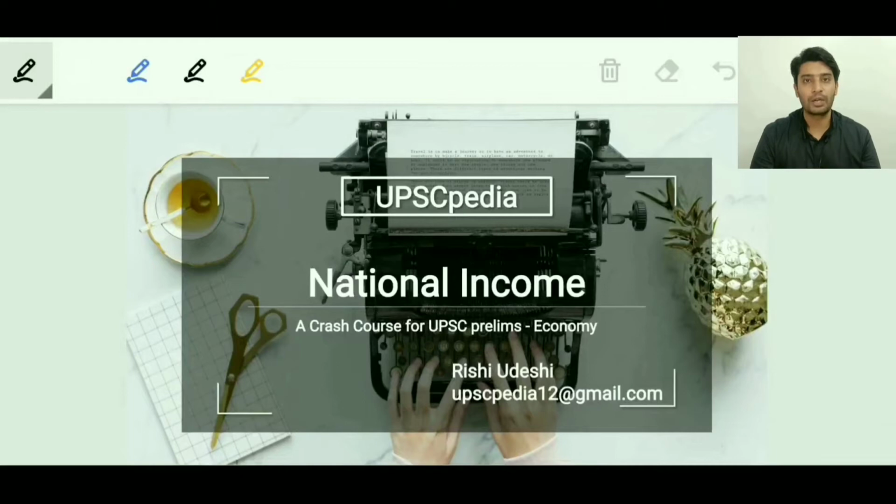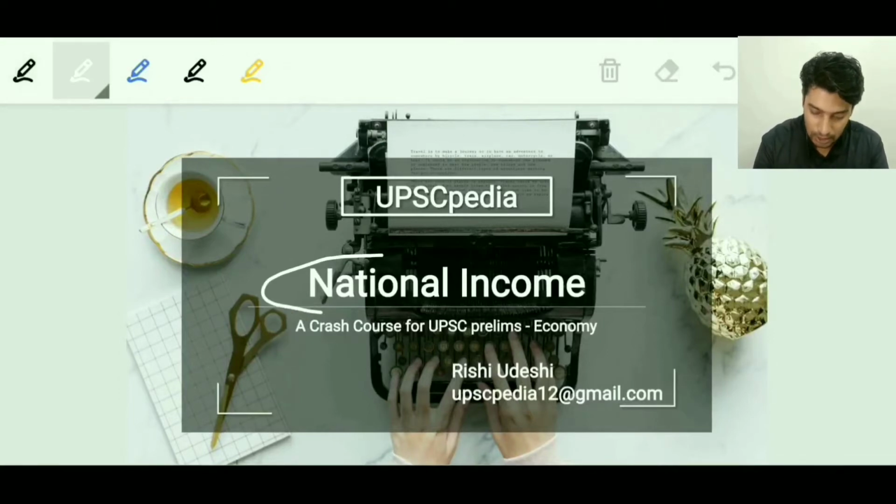We have started a revision lecture for economic static with the perspective of civil service prelims. Besides, to give the students much needed confidence, we will also be discussing the previous year's civil service prelims questions on economy. And let's begin with the topic. The topic for today is national income.